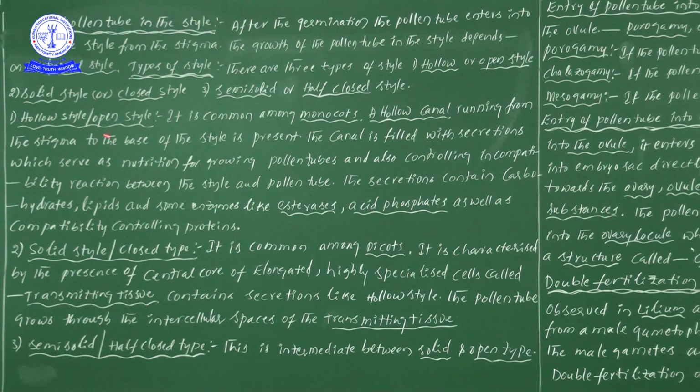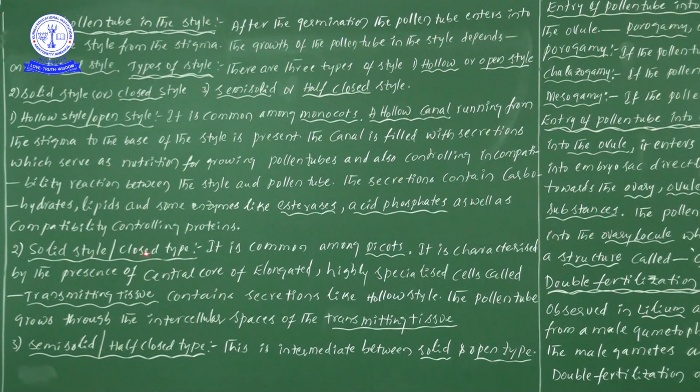In a hollow space or open style, we observe the presence of empty space or a hollow space. So, how we have written now, like that only, let us learn: hollow canal. Next one is solid style or the closed type, where we observe the presence of transmitting tissue. Next, what is the difference here? The hollow canal consists of secretions, which act as nutritive tissue or contain nutrients. What are those? Carbohydrates and lipids.